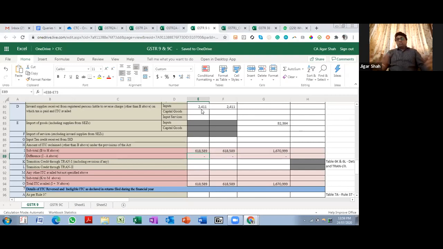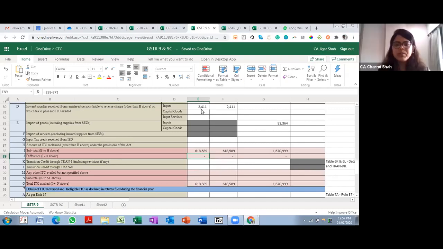But this will not have any impact on your credit ledgers, right? To have an impact in your credit ledgers, you need to rectify through GSTR 3B. This will be just a disclosure over here.